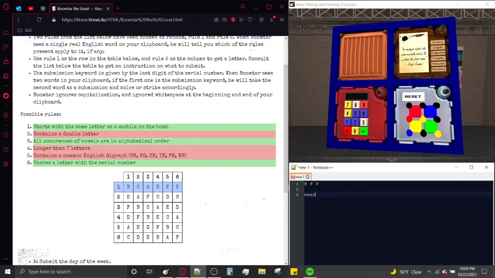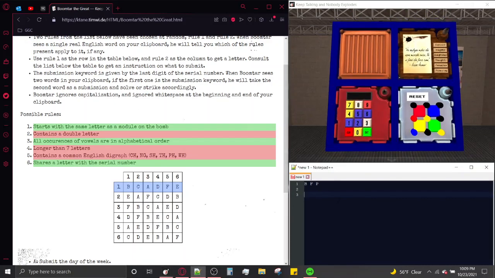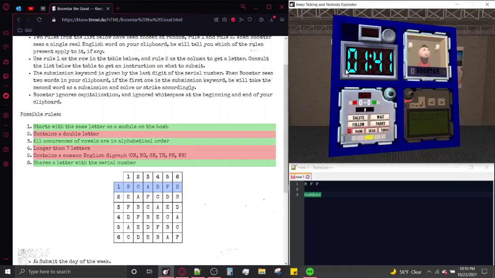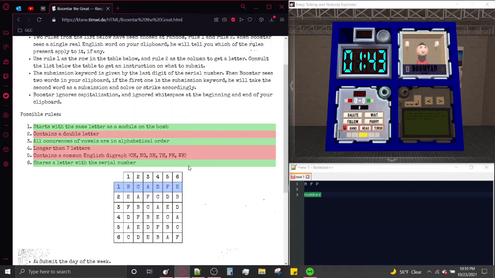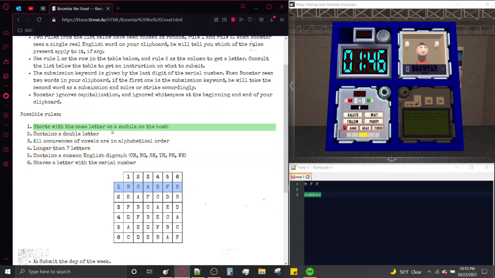Just to confirm, I'll do something else. The bottom left module here is number pad. Let's try "number". Why not? Rule 1 applies. So I think we're pretty confident that Rule 1 is 1.